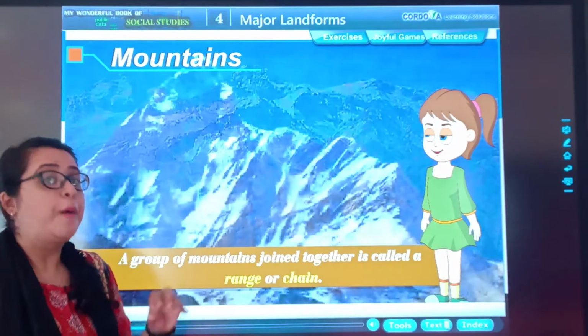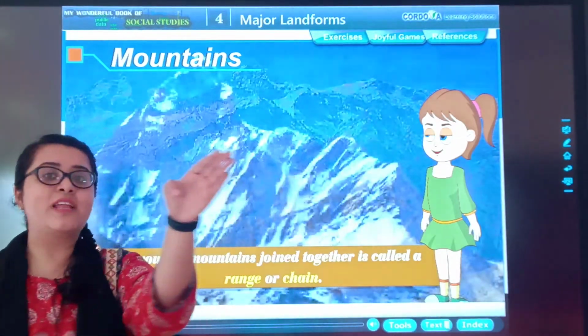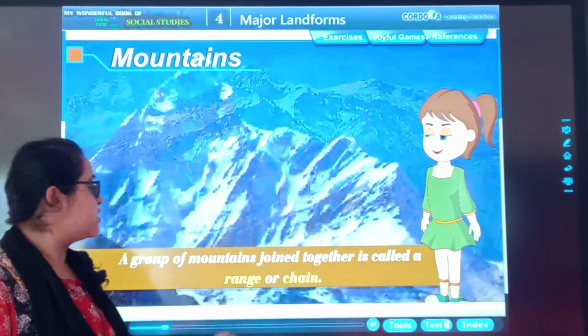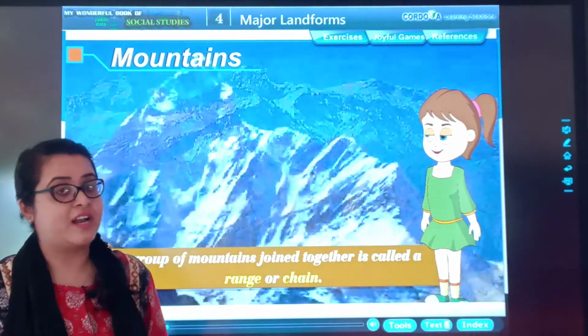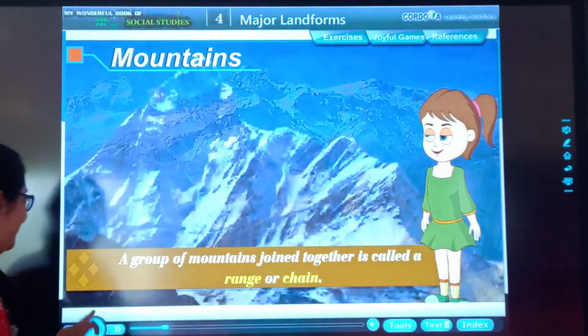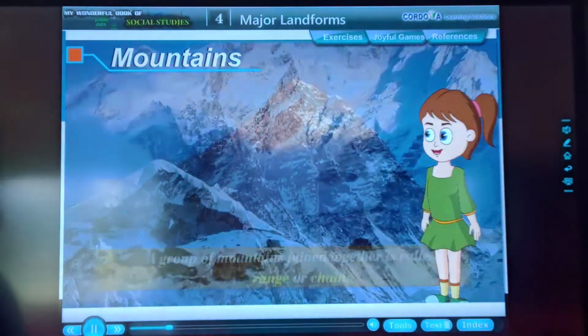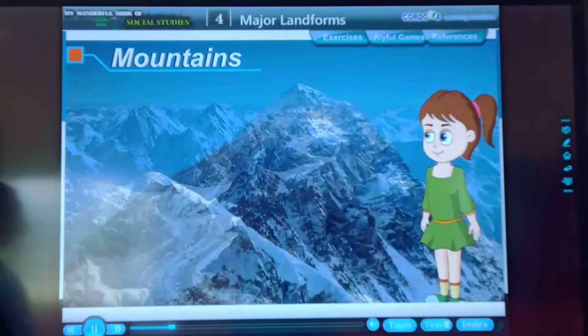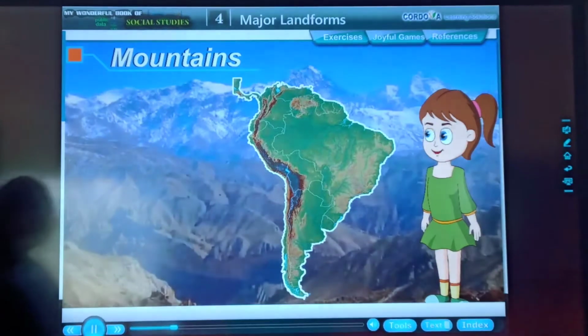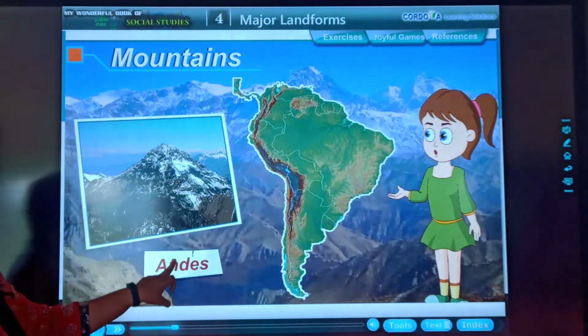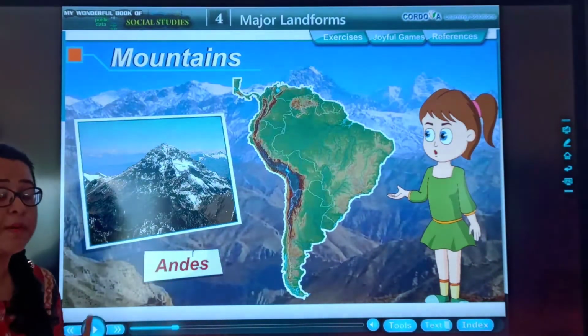बहुत सारे जब mountains एक line में खड़े हो जाते हैं, that is known as a range or chain. Understood, students? That is called a range or chain. Two examples of mountain ranges are the Andes in South America. Andes in South America. You have to remember the two examples.